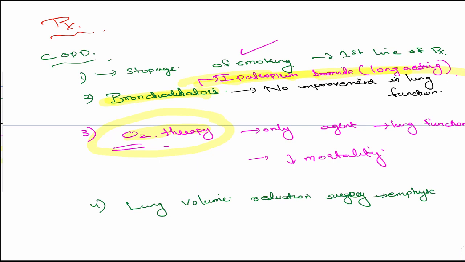So lung volume reduction surgery is used in emphysema typically. So this was the general management of COPD. That's all about the COPD and